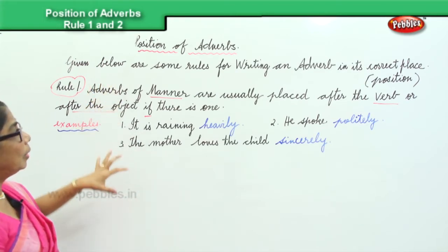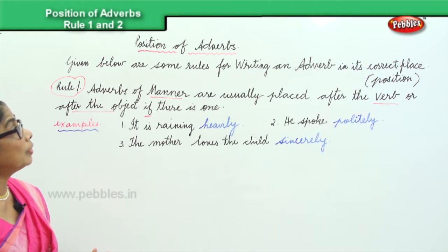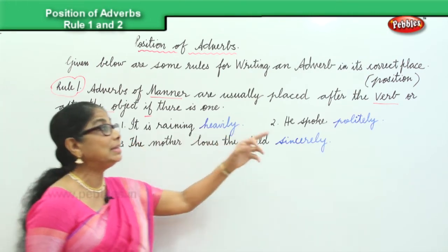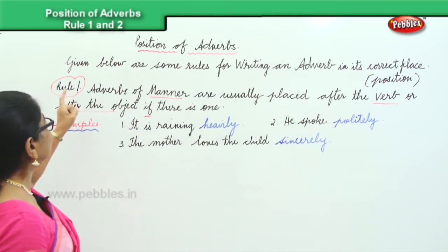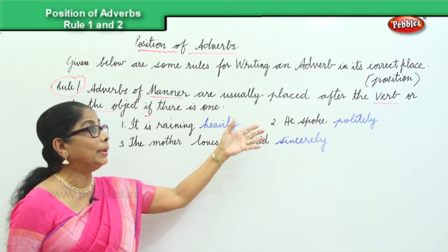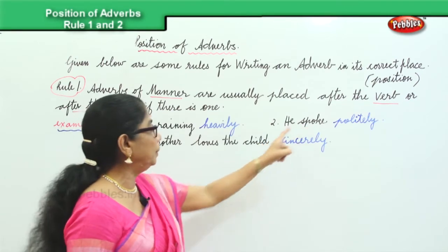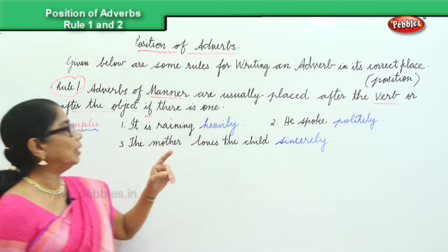Given below, we got 6 rules to follow. Here are some rules for writing an adverb in its correct place. When I say place, I mean correct position. The first rule says, adverbs of manner are usually placed after the verb. Spoke is the verb, loves is the verb, raining is the verb.